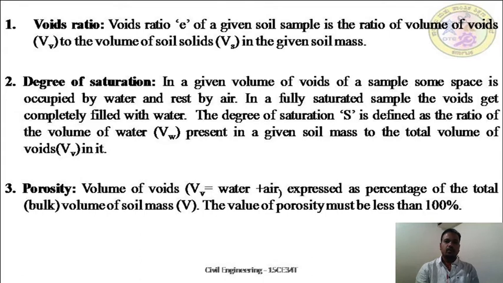Right? So the third one is porosity. Volume of voids, which includes volume of water and air, is expressed as a percentage of the bulk volume of soil. The value of porosity must be less than 100%.